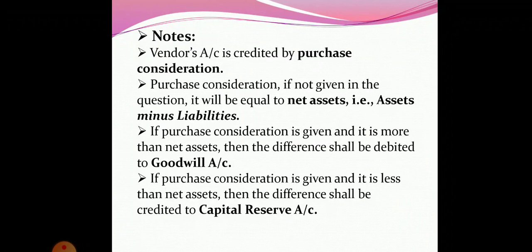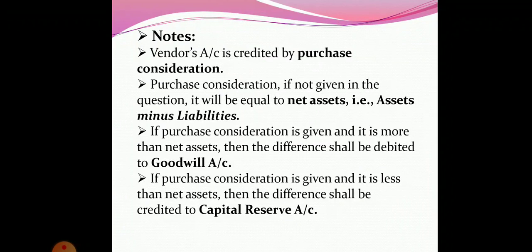If purchase consideration is given and if it is more than net assets, then the difference shall be debited to goodwill account. That means in case the value of purchase consideration is more than the value of net assets, then the difference shall be debited to goodwill account. And if purchase consideration is given and if it is less than net assets, then the difference shall be credited to capital reserve.